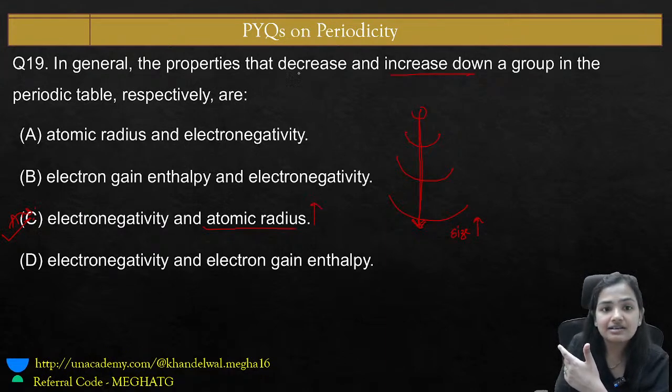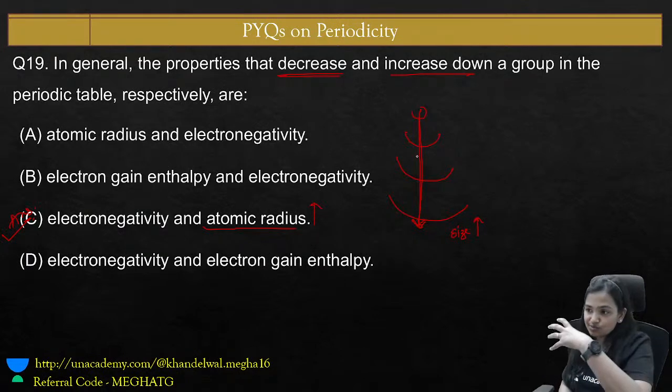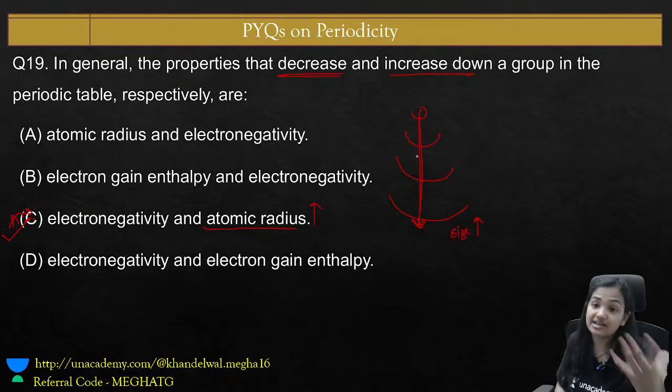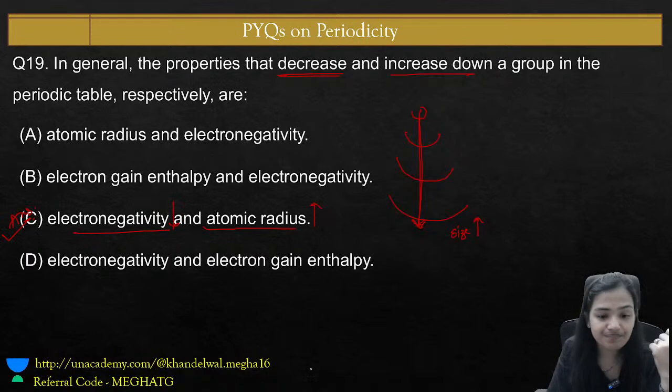And what decreases? Electronegativity. That is the tendency to pull the shared pair of electrons, which decreases because the size is so large now. So electronegativity decreases and atomic radii increases. So this is the answer.